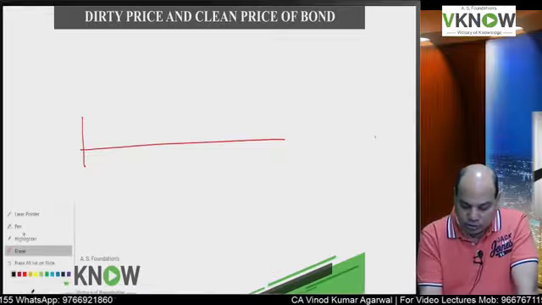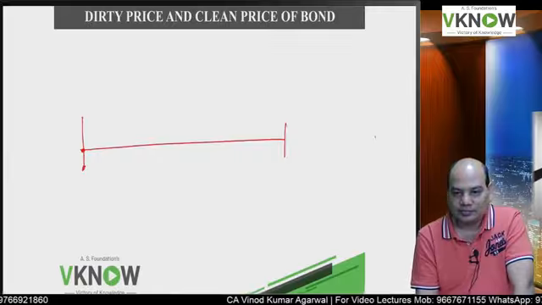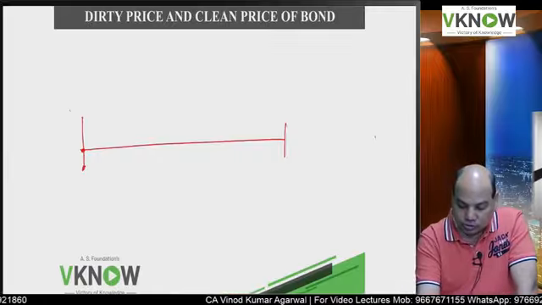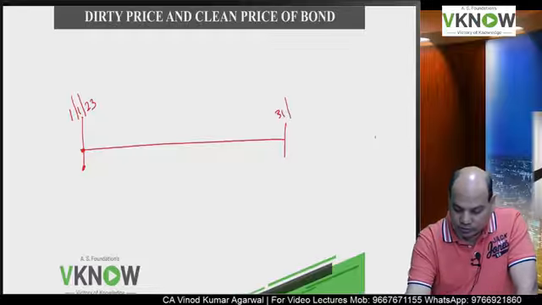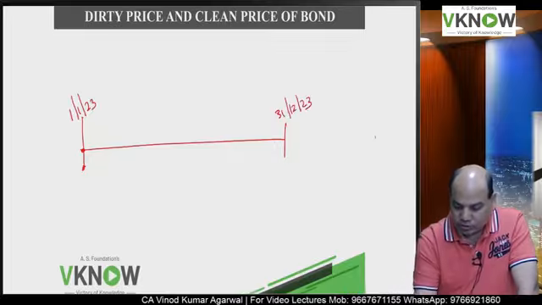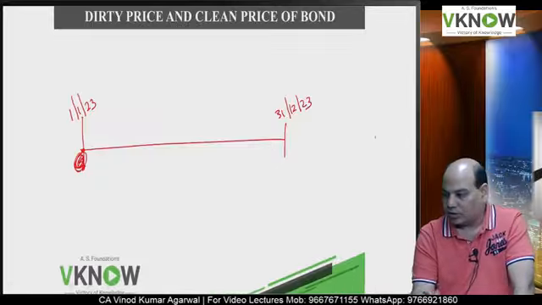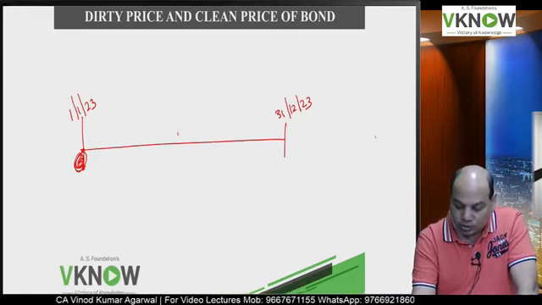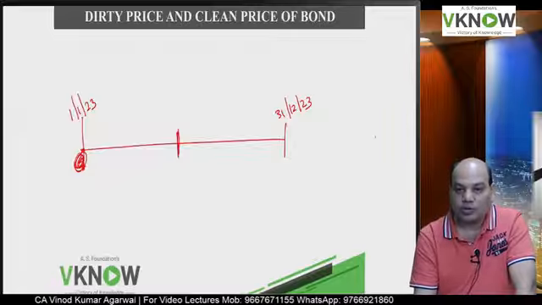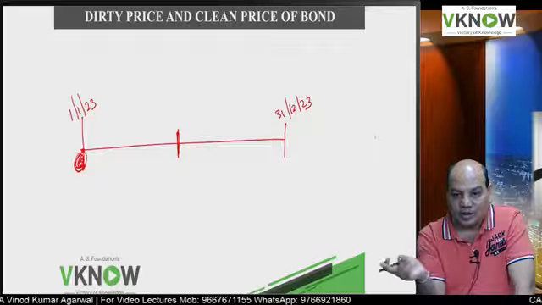In the previous 12 or 13 questions, we have computed the value of the bond at the beginning of the year. Suppose this date is 1st January 23 and this date is 31st December 23. If you calculate the value of the bond here, it is very easy. But then you may be given a question where you have to compute the value of the bond between 2 coupon payment dates.